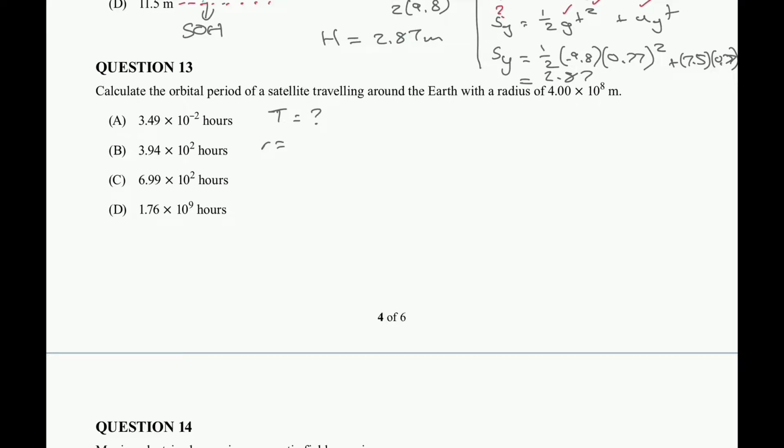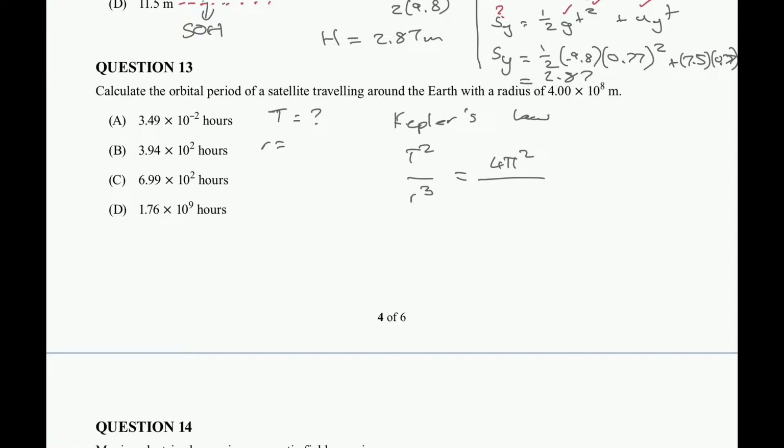So I'm already leading into it. I'm thinking of Kepler's law. Kepler's law is for orbital relationships around a solar body. So Kepler's law is T squared over r cubed is equal to 4 pi squared over GM. Don't forget the pi squared.